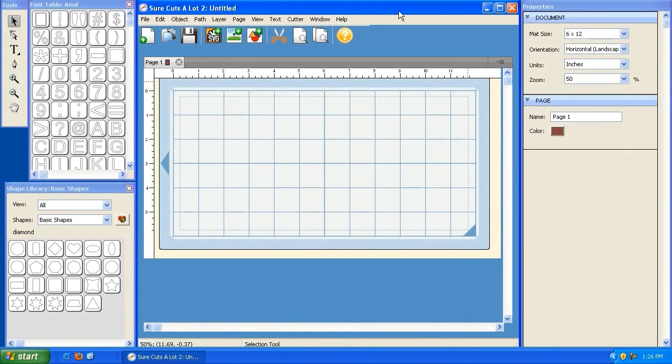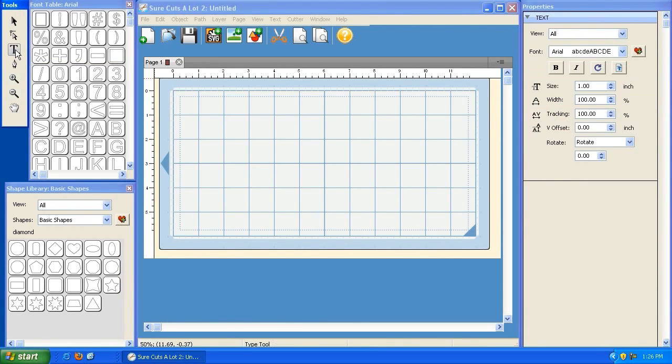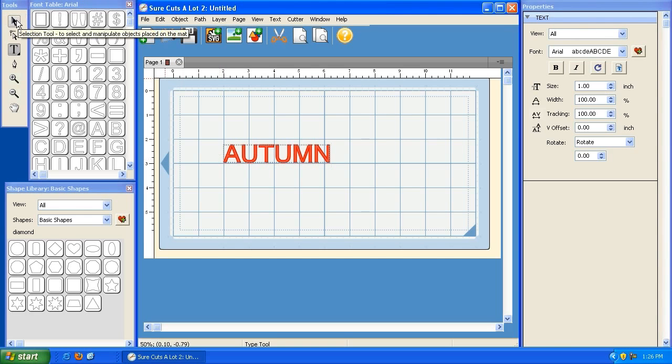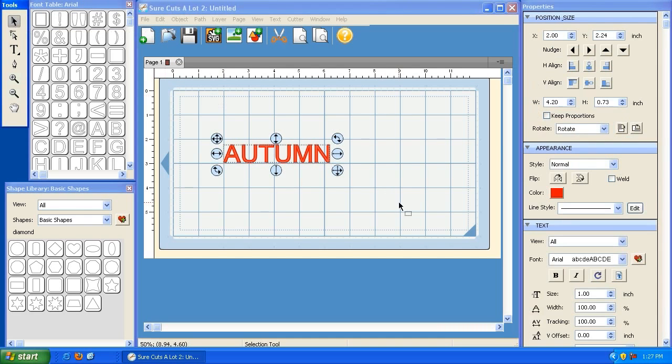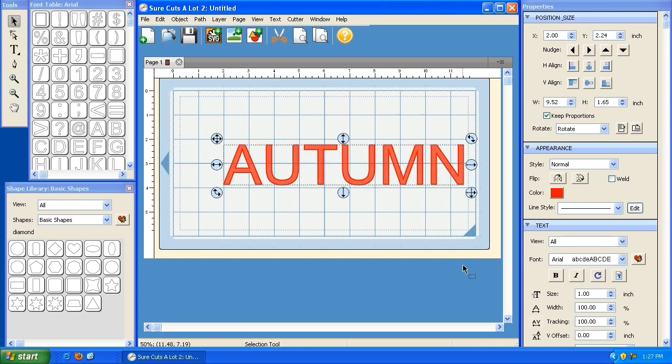Alright, so the first thing we're going to do is grab our text tool, or our type tool, and click there, and then click on my mat to begin typing. I'm going to type the word autumn. Then I'm going to grab my selection tool. I'm going to click keep proportions here so that as I grab this handle and resize it, it keeps the word in proportion. I'm going to make it about this big.